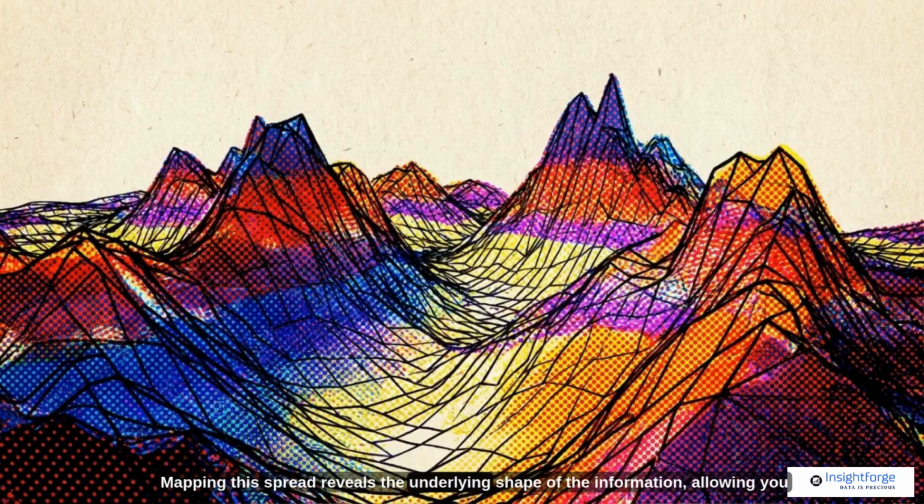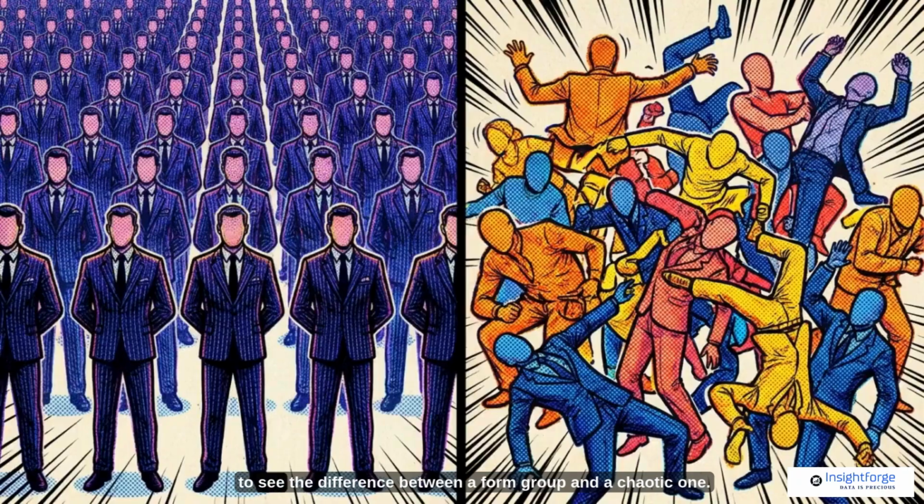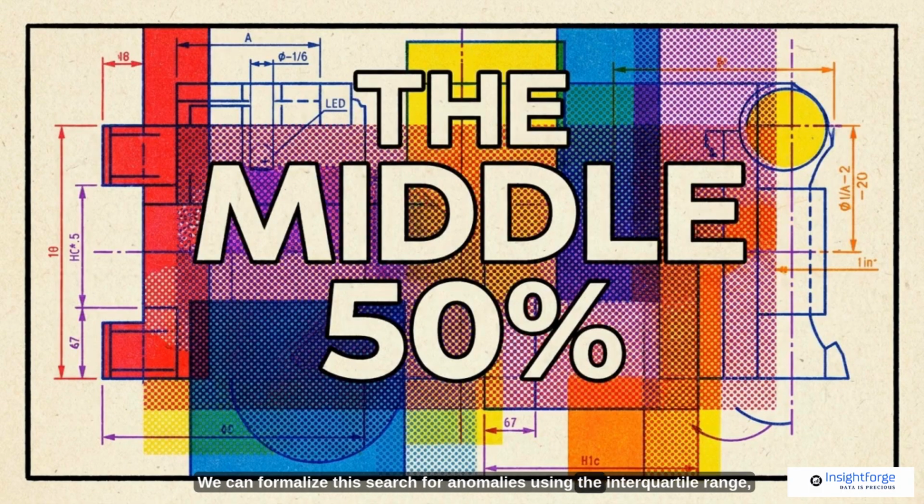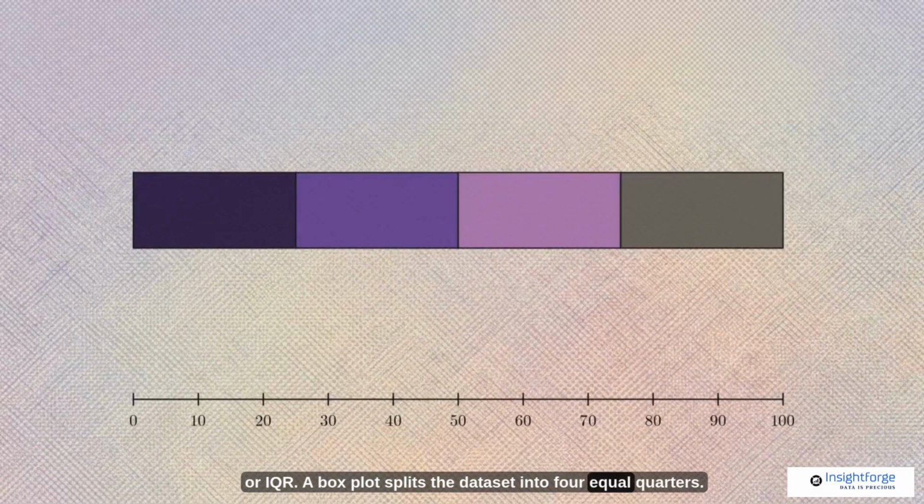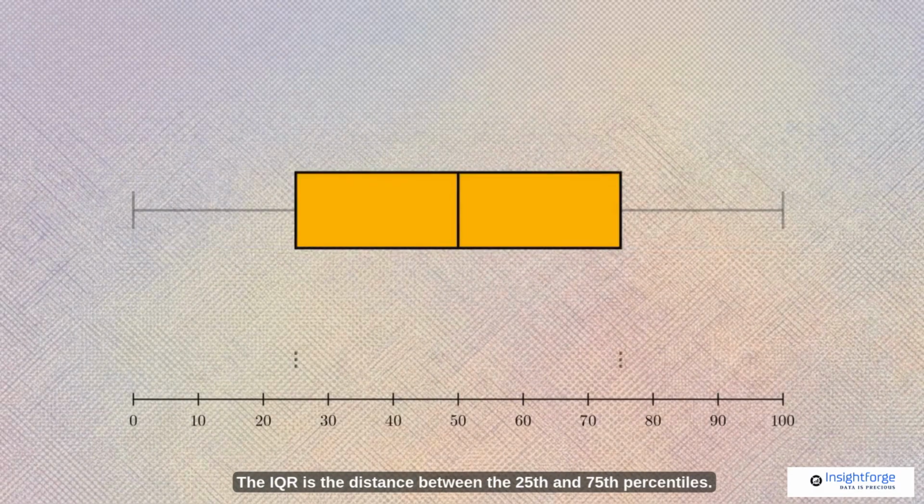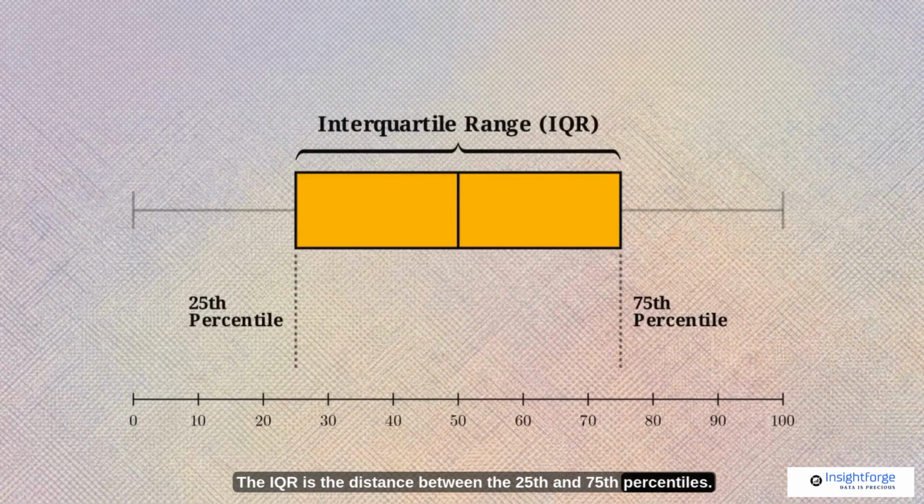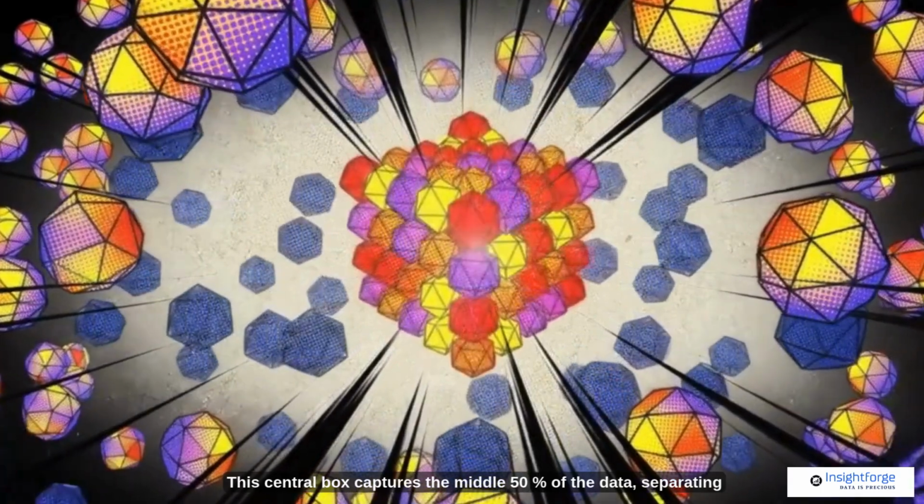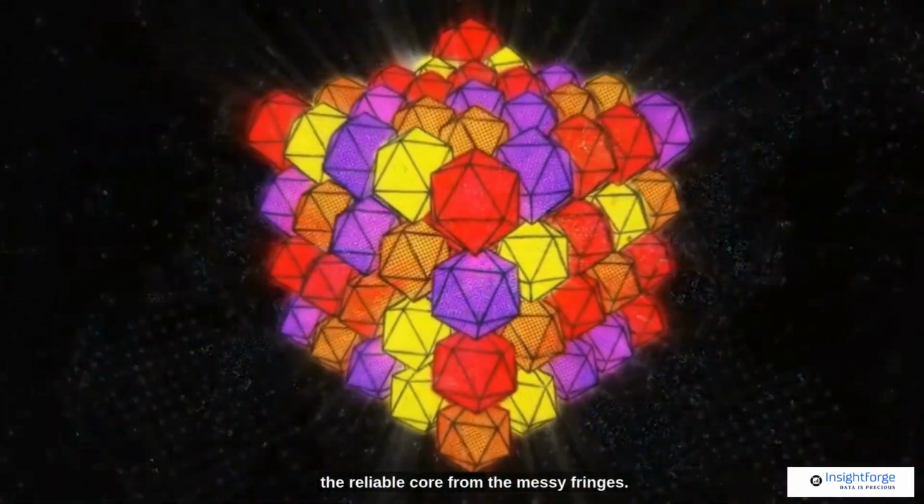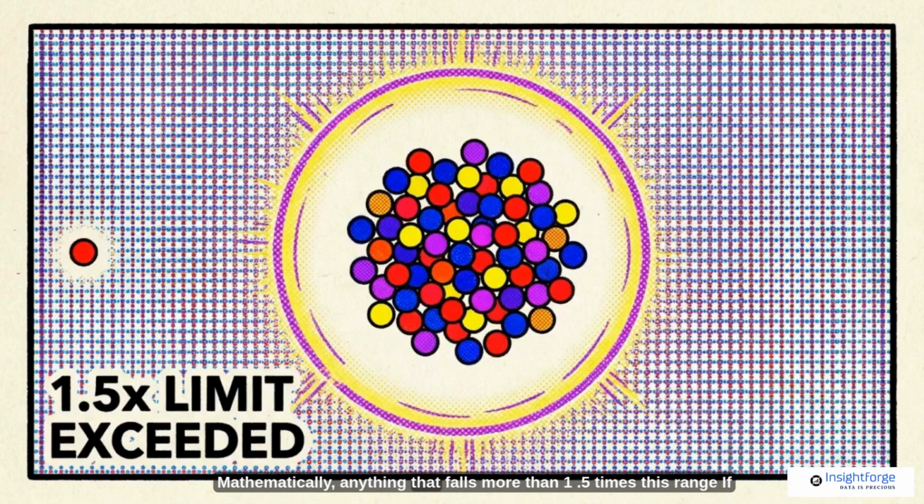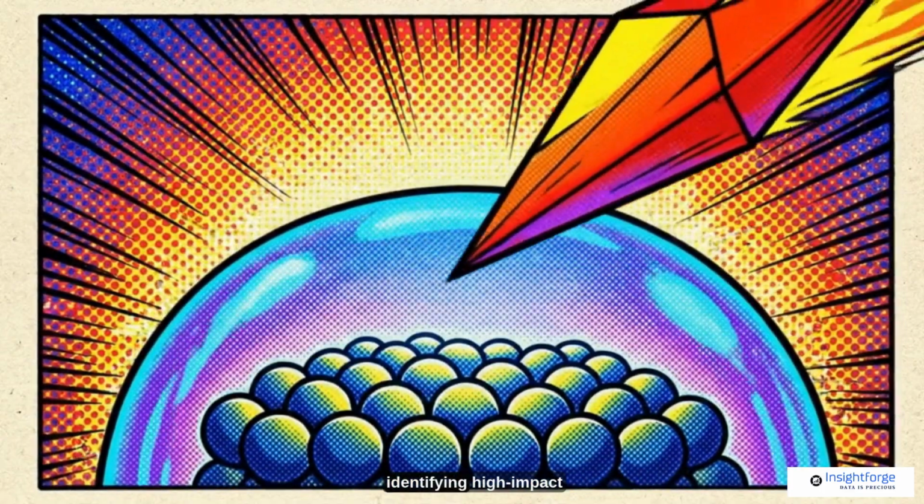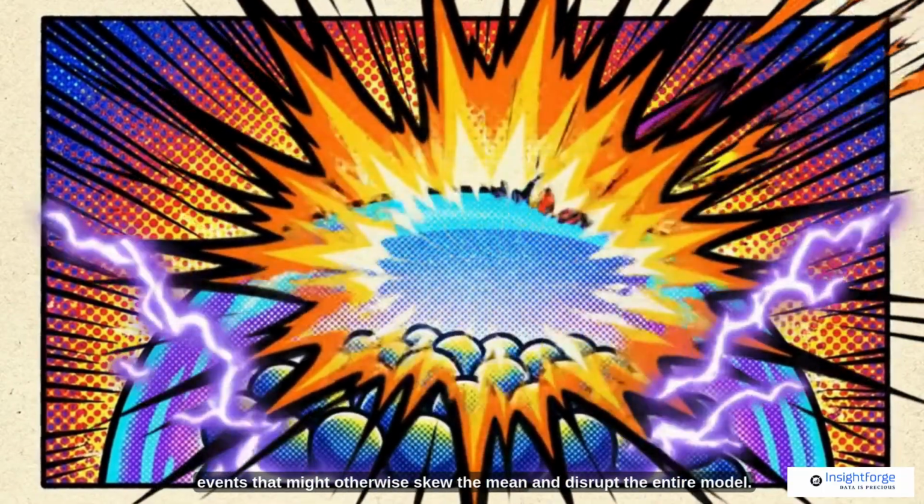Mapping this spread reveals the underlying shape of the information, allowing you to see the difference between a uniform group and a chaotic one. We can formalize this search for anomalies using the Interquartile range, or IQR. A box plot splits the dataset into 4 equal quarters. The IQR is the distance between the 25th and 75th percentiles. This central box captures the middle 50% of the data, separating the reliable core from the messy fringes. Mathematically, anything that falls more than 1.5 times this range away from the box is flagged as an outlier.